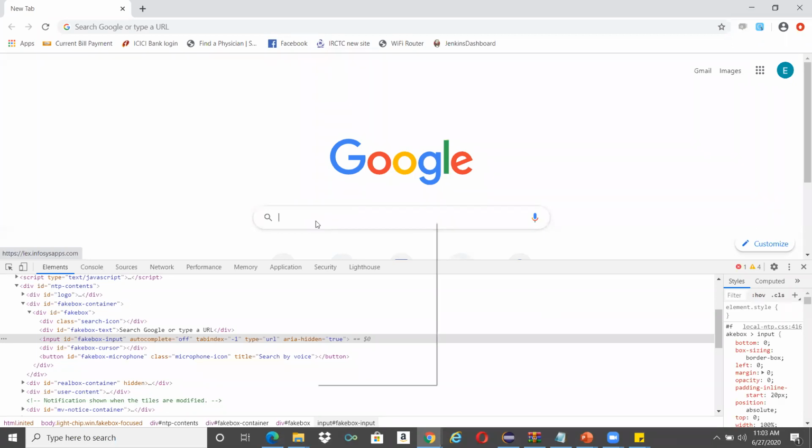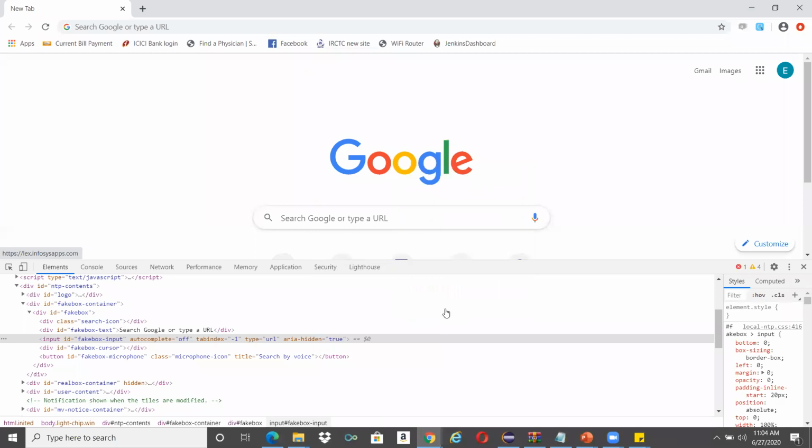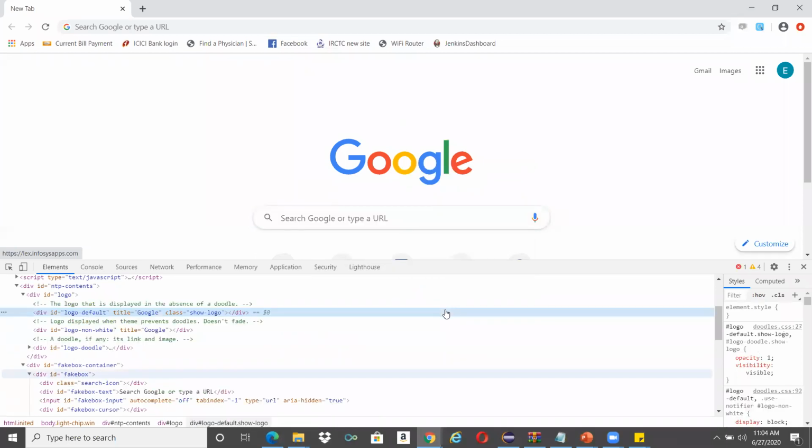So what you will do is right-click on that particular object. For example, I clicked on this text, and I wanted to find out the attributes of this particular text. So I'll right-click on it and click on Inspect. When I inspect and hover my mouse over this, you can see that the Google logo is getting highlighted.